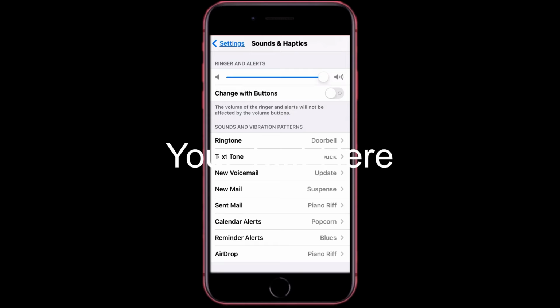And the next thing you can do is change the volume of your ringtone and alerts. By using this slider here, you can move it left to right to change the volume. And another thing you can do is change the volume with the volume buttons by selecting this.